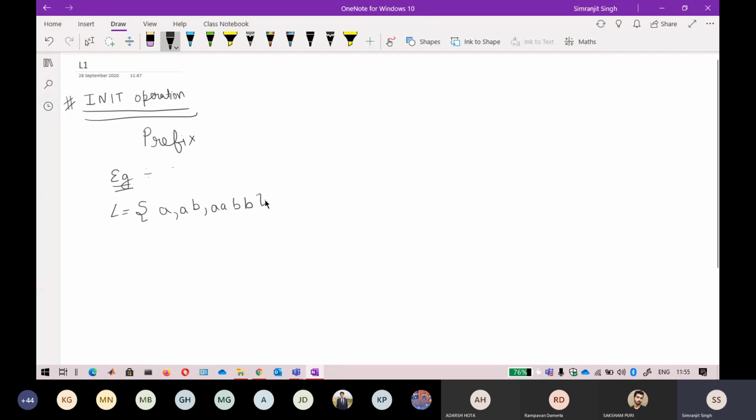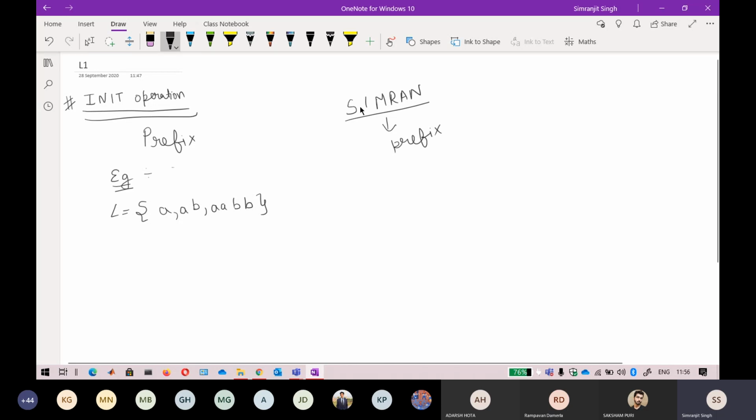Okay, so now what I do, whatever is the prefix of this string. Just before telling what exactly is the prefix, let me tell you what a prefix is. Suppose you take any name, just take my name. So this is my name, and what exactly are the prefixes of this particular string? You can extract the prefix. Prefix is the starting string.